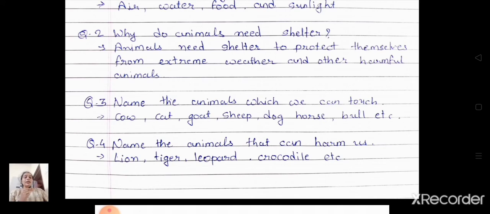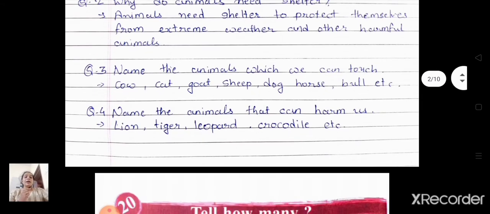Now question number 4. Name the animals that can harm us. So which animals can harm us? It's a lion, tiger, leopard, crocodile, etc.